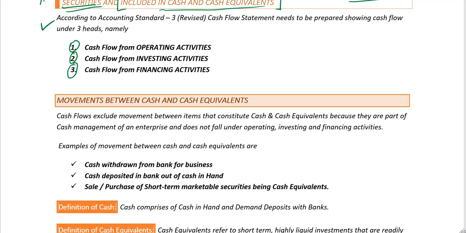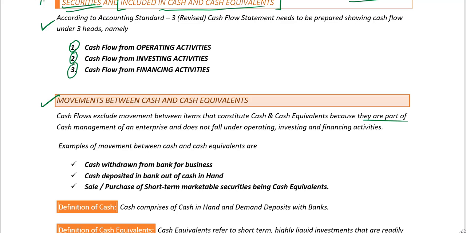Now we just learned what all constitute cash and cash equivalents. So what about the movements between these cash and cash equivalents? Cash flows exclude movements between the items that constitute cash and cash equivalents. Why?